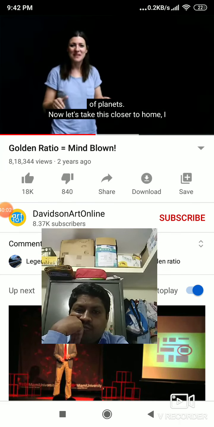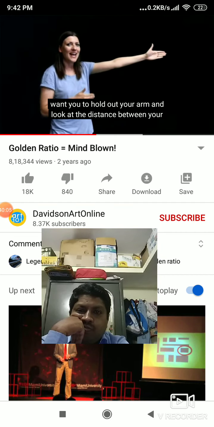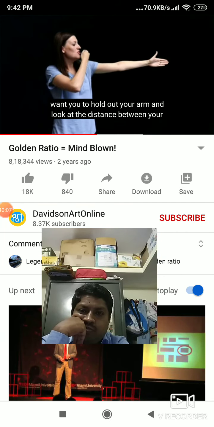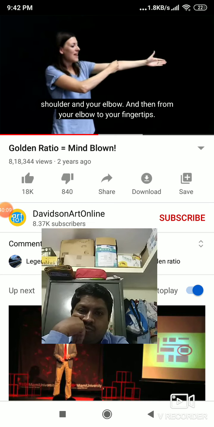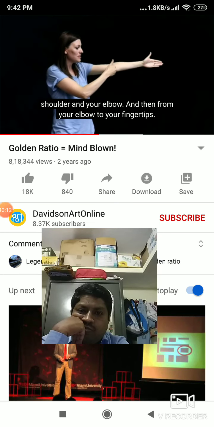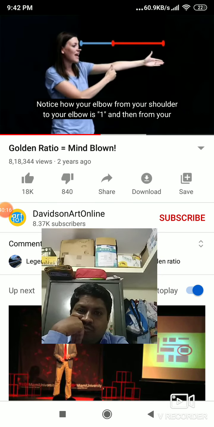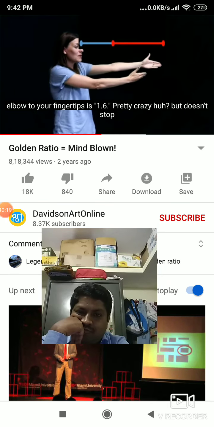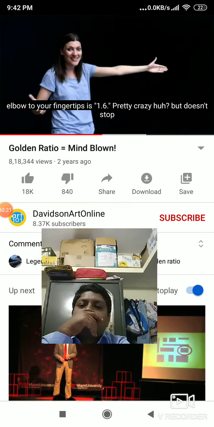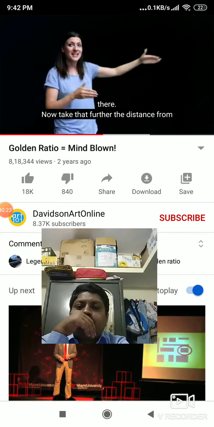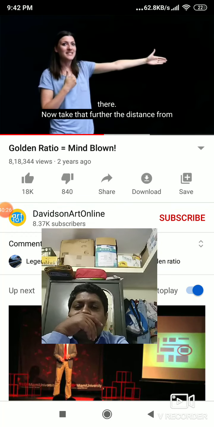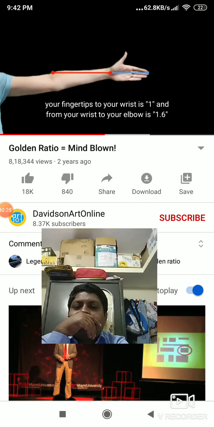Now let's take this closer to home. I want you to hold out your arm and look at the distance between your shoulder and your elbow, and then from your elbow to your fingertips. Notice how from your shoulder to your elbow is 1, and then from your elbow to your fingertips is 1.6. Pretty crazy, huh? But it doesn't stop there. Now take that further. The distance from your fingertips to your wrist is 1, and from your wrist to your elbow is 1.6. Keep it going.